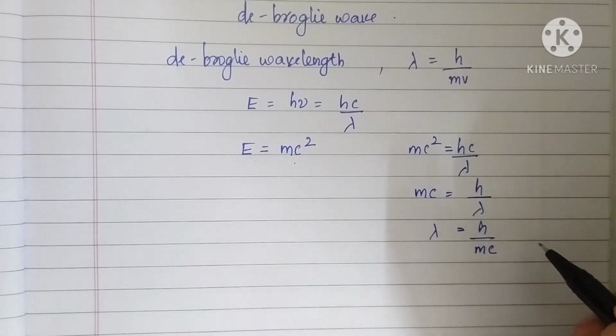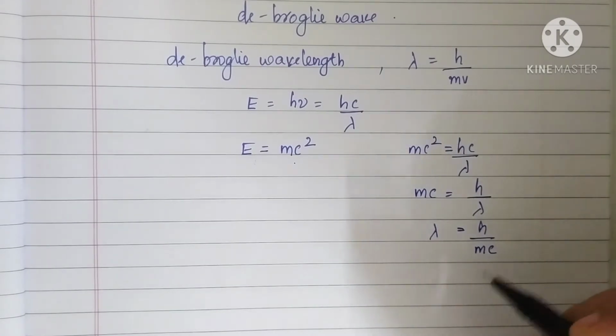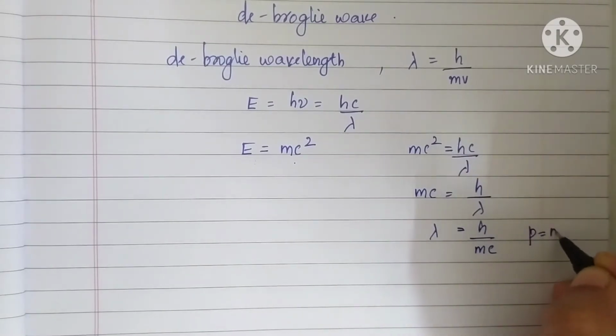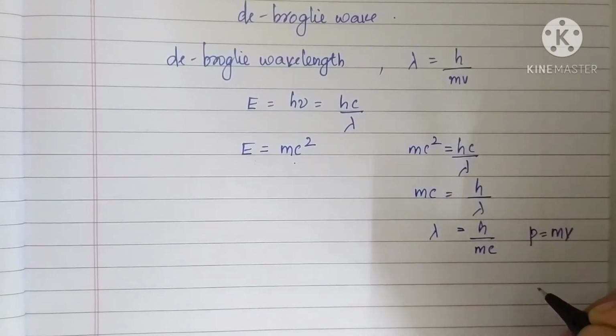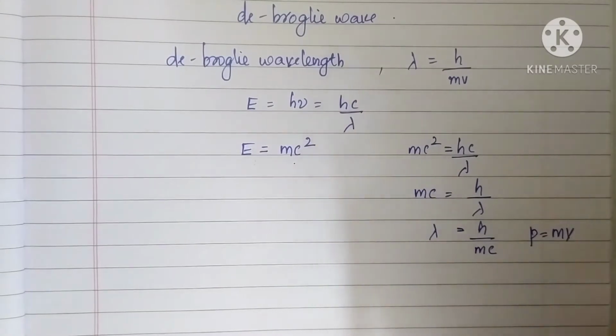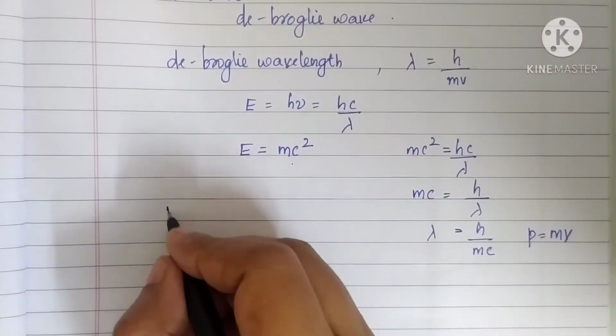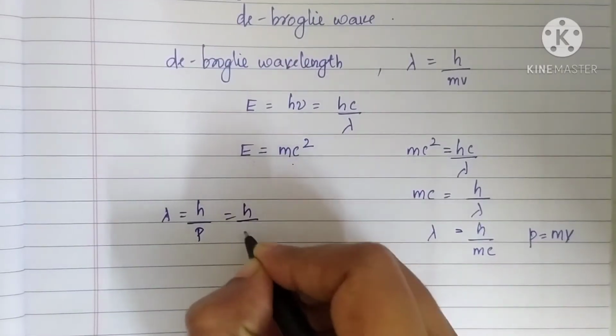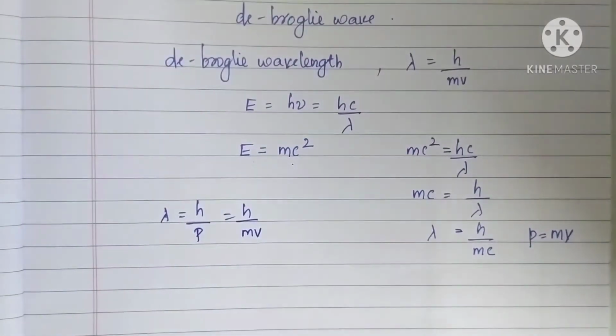Now if a material particle of mass m is moving with a velocity v, this momentum will be p is equal to m into v. So according to de Broglie hypothesis, the wavelength of the wave associated with a moving material particle becomes lambda is equal to h by p, or you can write h by mv. Understand? So this is the expression for de Broglie wavelength. Clear?